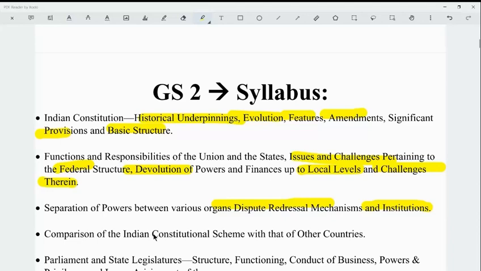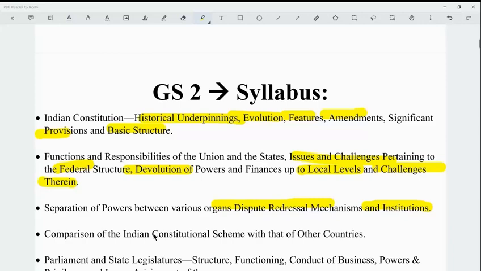You have to study the basic functionalities of those, in which aspects these three organs overlap, and in which aspects they diverge. You also have to study various dispute redressal mechanisms like PIL, Lok Adalat, or Jan Sunwais, and various institutions related to dispute redressal, like the various administrative and non-administrative tribunals under Article 323A and 323B.